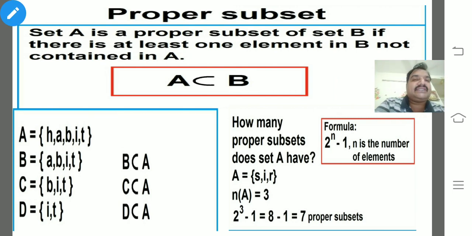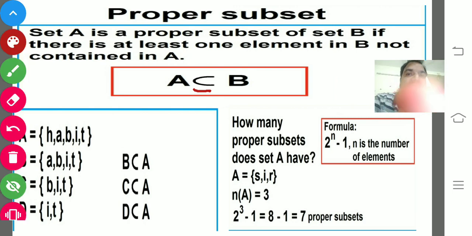Proper subset: set A is a proper subset of set B if there is at least one element in B not contained in A. That is very important. Here, if A is a subset of B, you write it with the equal to sign, but if you remove that equal, it's a proper subset.